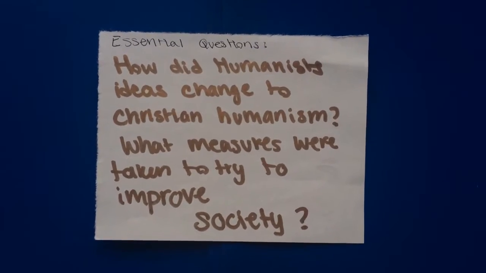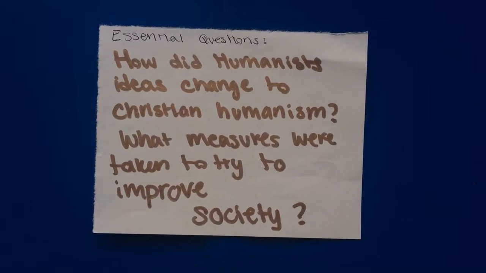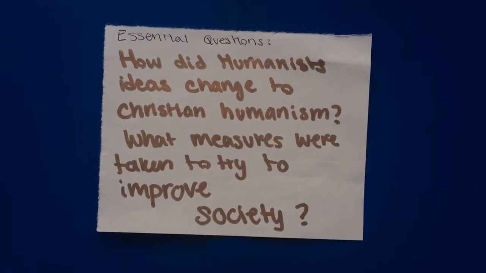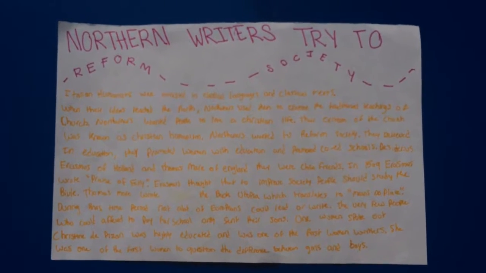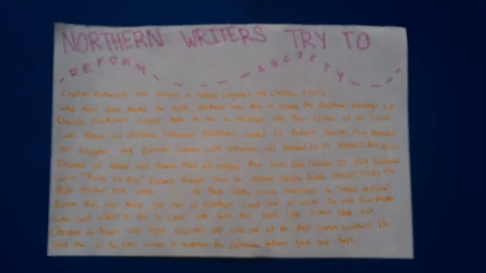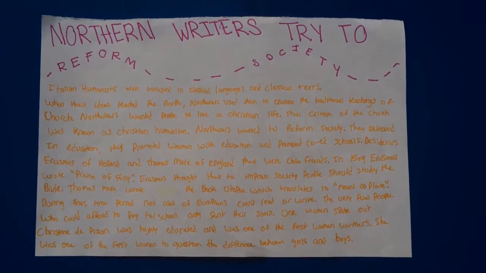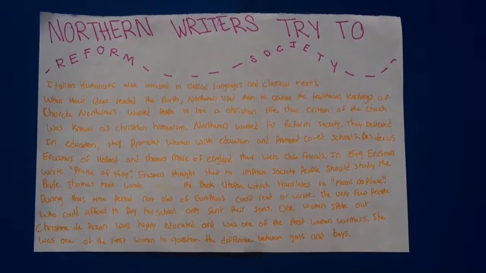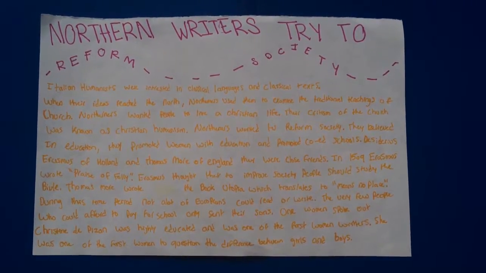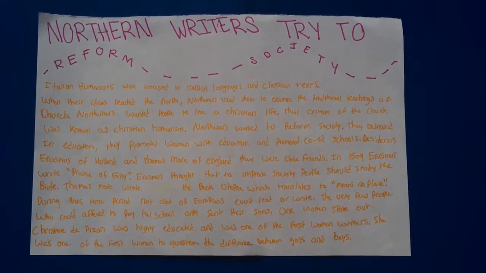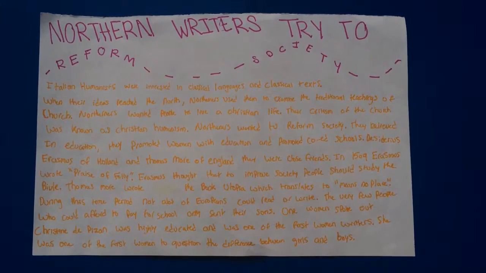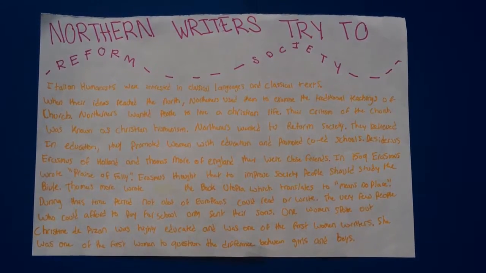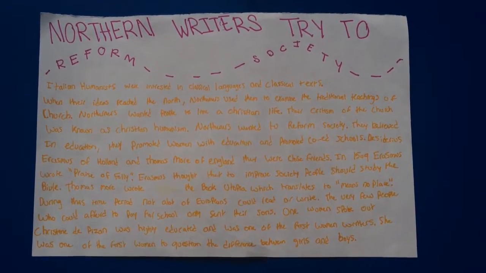How did humanist ideas change to Christian humanism? What measures were taken to try to improve society? Italian humanists were interested in classical languages and classical texts. When their ideas reached the North, Northerners used them to examine the traditional teachings of the church. Northerners wanted people to live a Christian life. Their criticism of the church was known as Christian humanism.